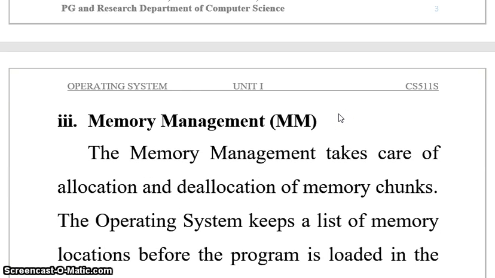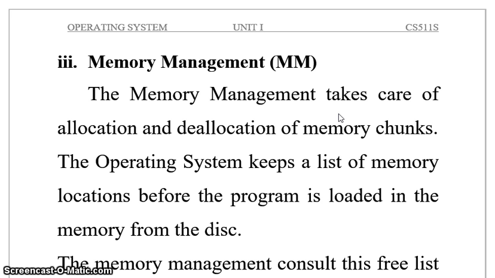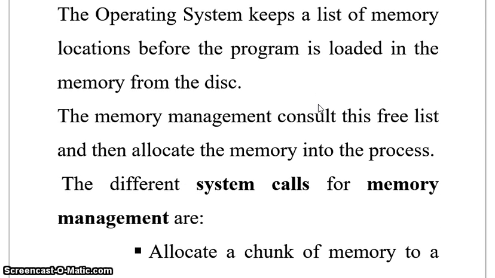The next management is memory management. Memory management takes care of the allocation and deallocation of memory chunks. In main memory, which process has to be placed, which process must not be placed, what the size of the memory is, every detail the operating system keeps care of. The operating system keeps a list of free memory locations before the program is loaded into main memory from the disk. It consults this free list and then allocates the memory to the process.